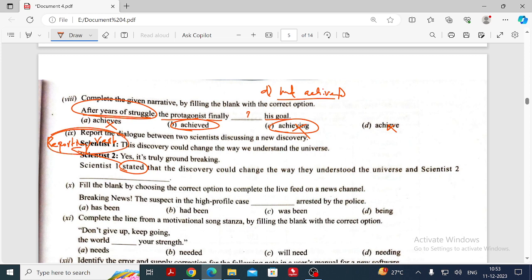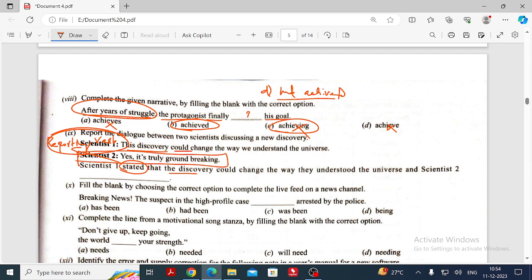What is it? Reporting verb. So "stated" is a reporting verb, and that is a conjunction, right? And this discovery, they have already given. That's what they have given: the discovery could change the way we understood the universe. They have given that, and this part alone we should change.